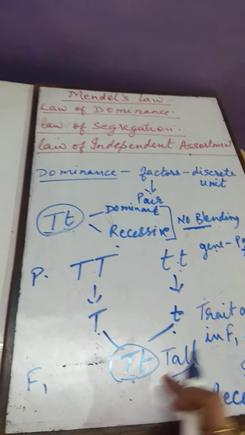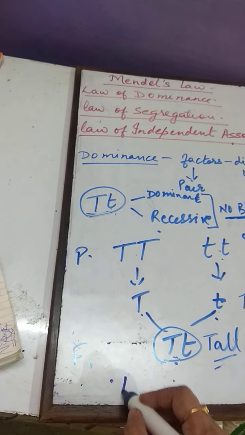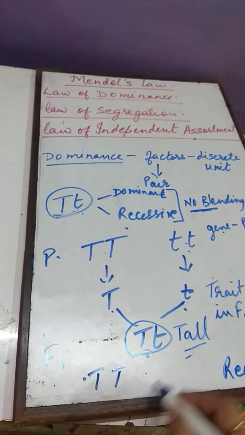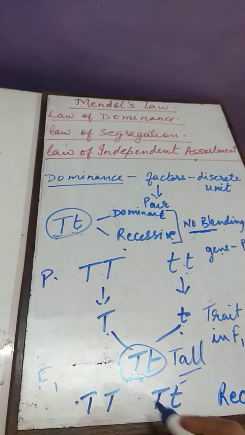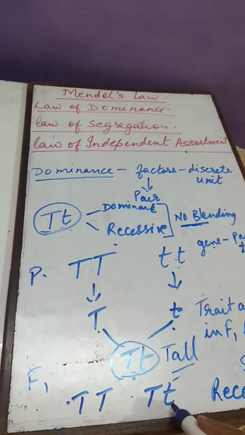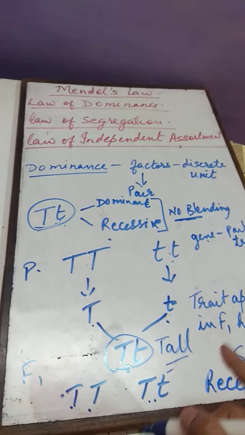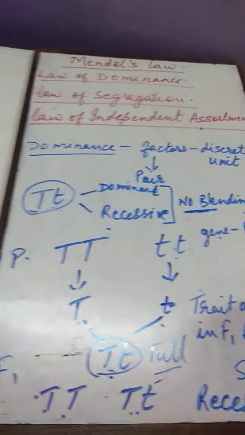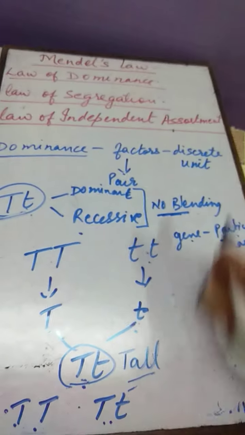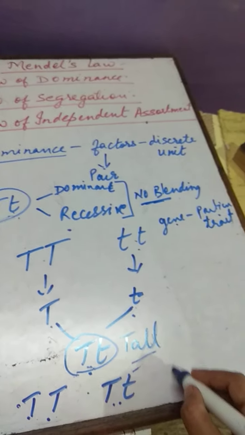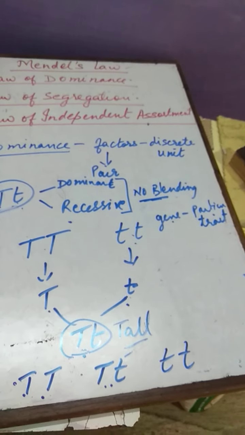Indirectly, we can say that dominant characters are expressed both in homozygous as well as heterozygous form. Or we can say that the character which is expressed in both heterozygous and homozygous form is dominant, and the character which is expressed only in homozygous form is recessive.